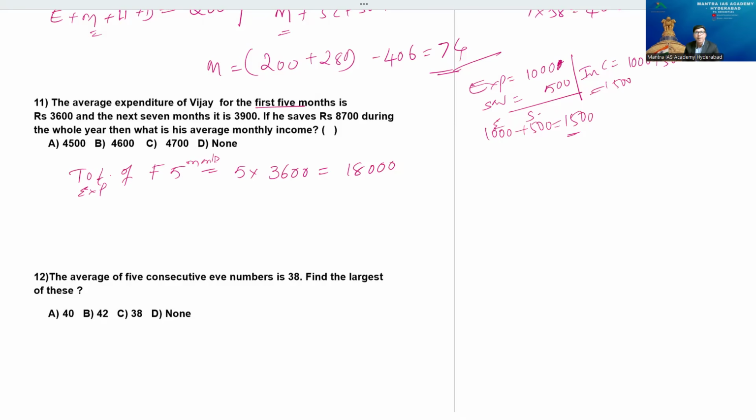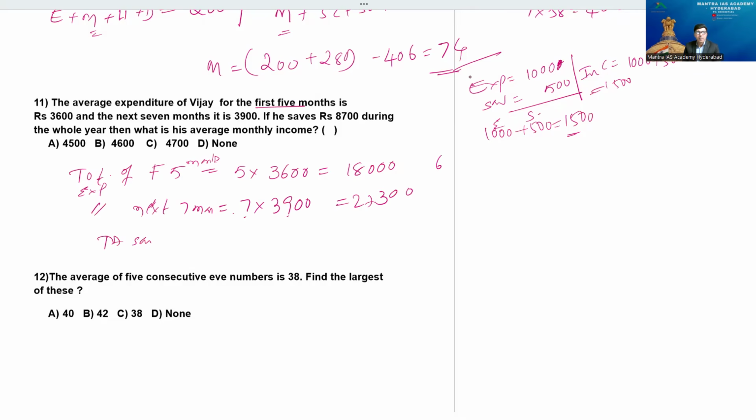Next point beta, total expenditure of the next 7 months is equal to 7 into 3,900. You take 00 common, of course. 7 9s are 63, 6 here, 21 plus 6, 27. So 27,300 total expenditure.